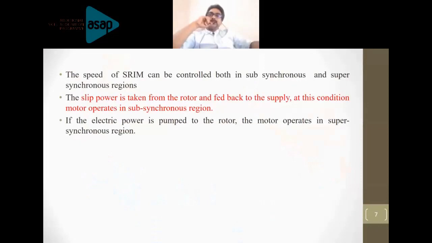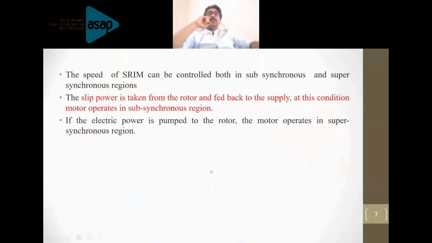In your exam, generally the questions may not be given directly. I will show you the types of slip power recovery drives, which are two different schemes, and we will see their exact names. But in most cases, you may not have a question directly asking to explain this drive or that drive. For example, the two drives are the static Kramer drive and the static Scherbius drive. In some cases, the questions may be directly given to explain the static Kramer drive or Scherbius drive.